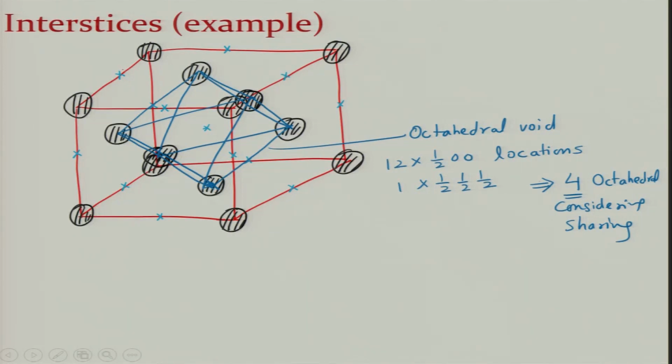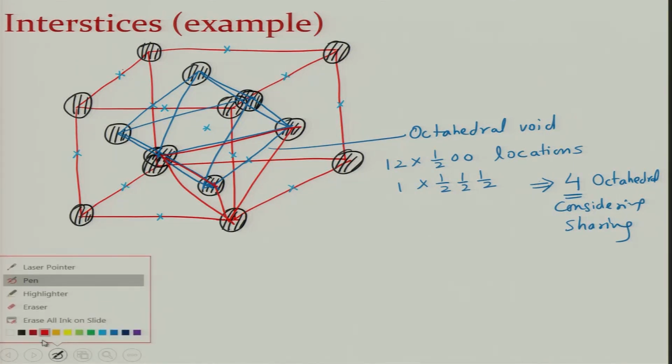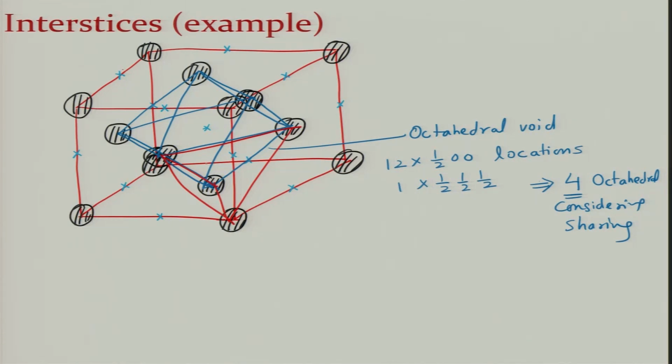All right. Now, how to draw the tetrahedra? Tetrahedra is again very simple. Tetrahedra is basically formed by atoms. So, if I connect this atom, this atom, and this atom, and I put all of them together, then I form a body which is called as tetrahedra. Let me just use a different color, maybe a green color. So, this is the tetrahedra that we form, and this atom which sits inside the tetrahedra will be tetrahedral